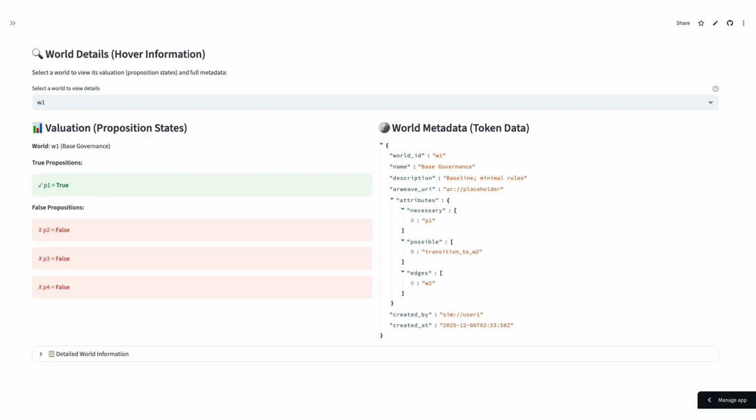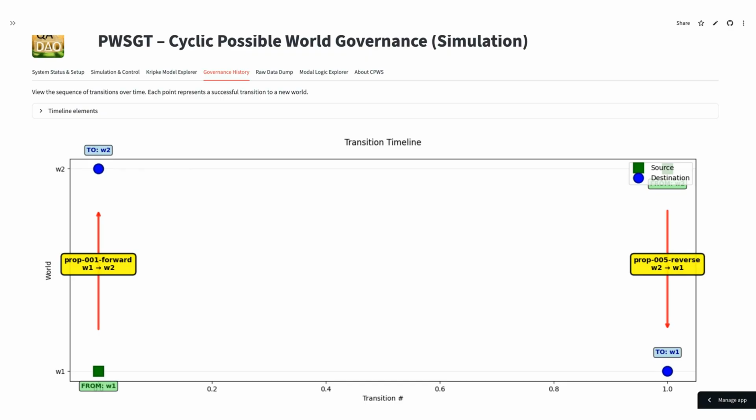The W1 metadata attributes indicate that P1 is necessary, a transition to W2 is possible, and that there is an edge or link to W2. Finally, the Governance History tab gives us the full audit trail. Out of 6 proposals run in the simulation, only 2 passed. Proposal 1 moved the governance state from base to quorum, and Proposal 2 moved the governance state back from quorum to base.